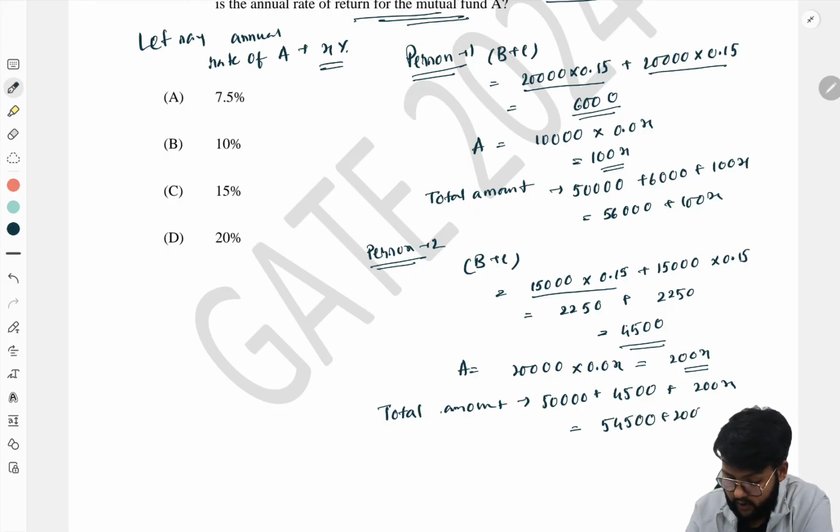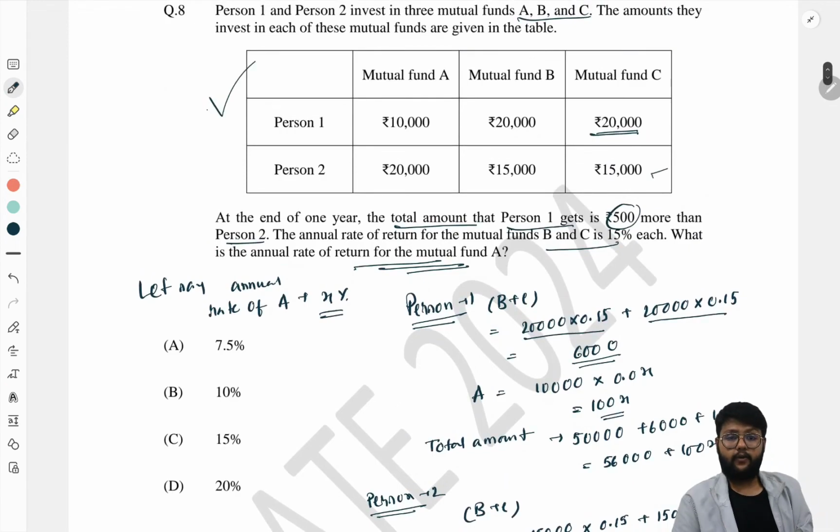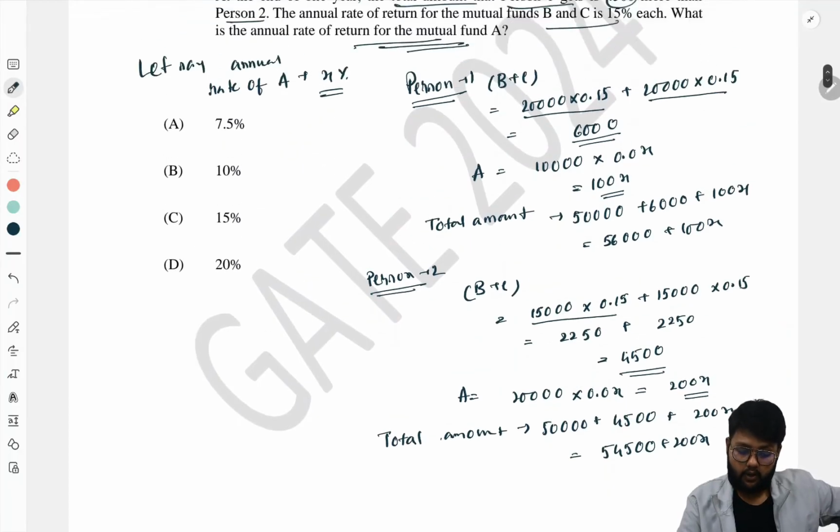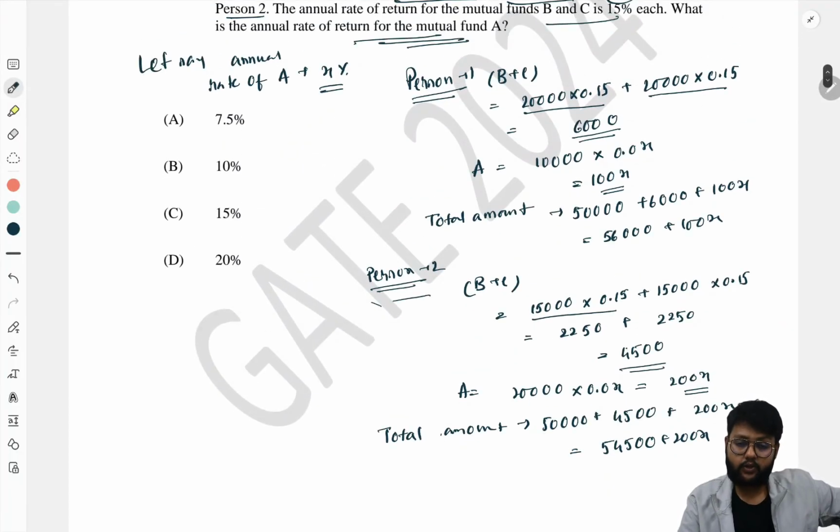So now person number 1 is getting 500 more than person 2.